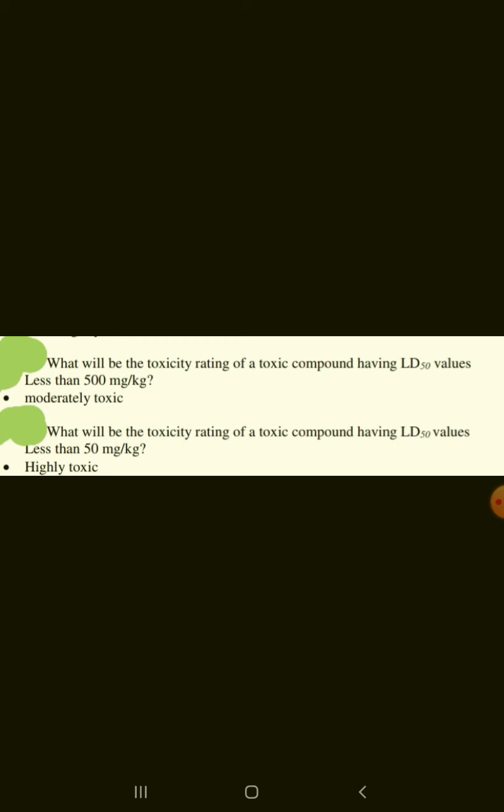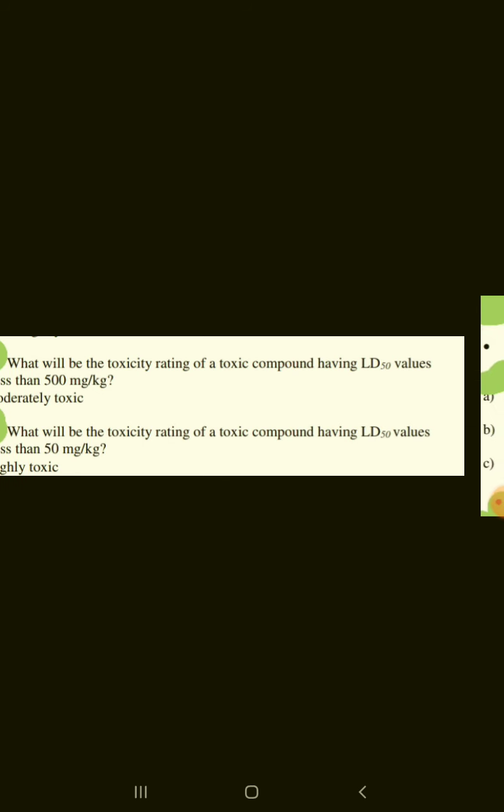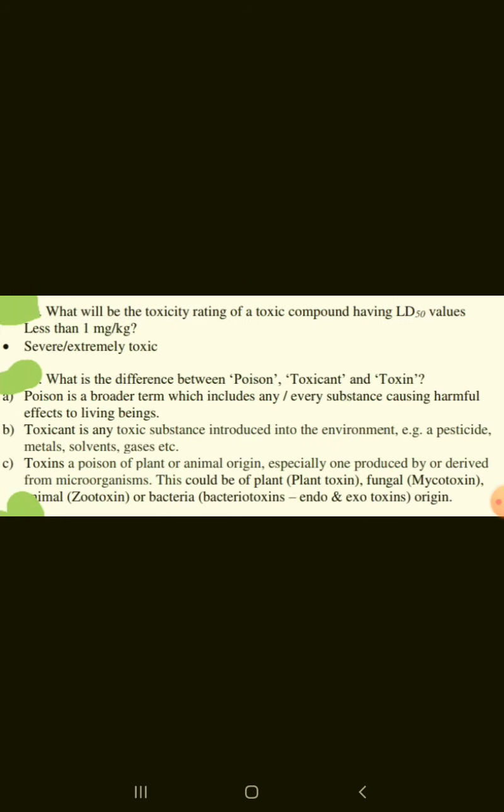What will be the toxicity rating of a compound having LD50 values less than 500 mg per kg? Moderately toxic. What will be the toxicity rating of a toxic compound having LD50 values less than 50 mg per kg? Highly toxic. What will be the toxicity rating of a compound having LD50 less than 1 mg per kg? Severe or extreme toxic.